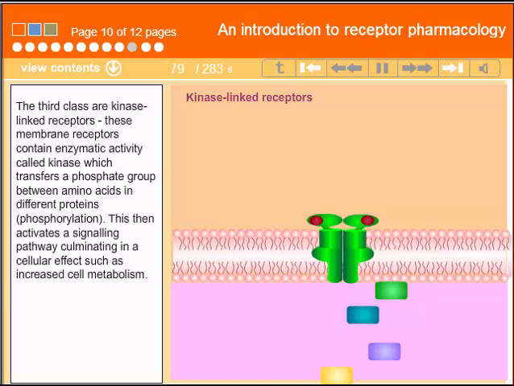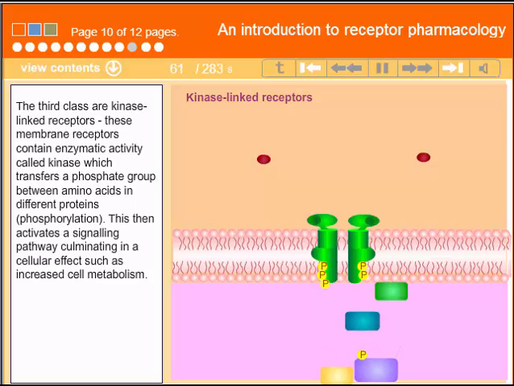The third class are kinase-linked receptors. These membrane receptors contain enzymatic activity called kinase, which transfers a phosphate group between amino acids in different proteins, phosphorylation. This then activates a signaling pathway, culminating in a cellular effect, such as an increased cell metabolism.